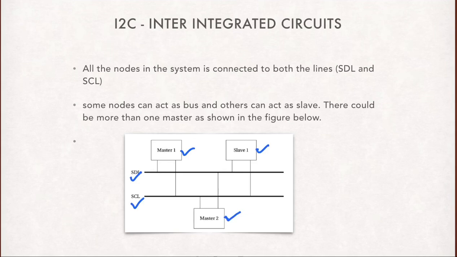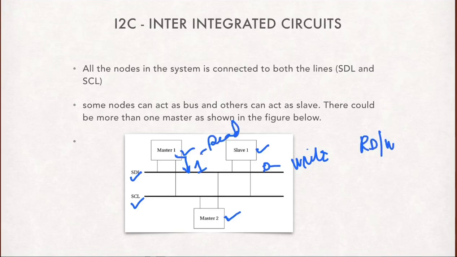Every device is connected. Let's say this is a master and it wants to write data. It will place a one here, and suddenly after it places one, it listens and hears a zero. That means somebody else is writing the data. So one means read and zero means write, which is why we call it read bar write. Whenever it listens to a zero, it understands that somebody is already writing, so it will wait. That is the concept behind I square C.